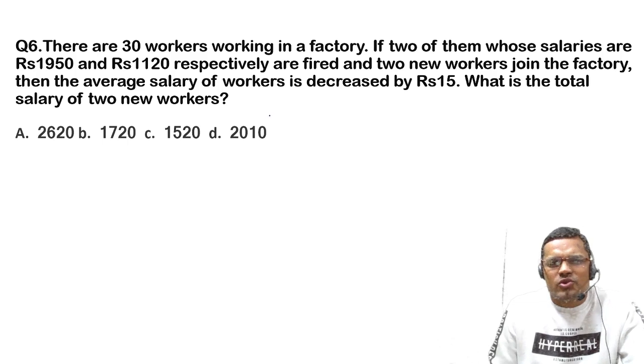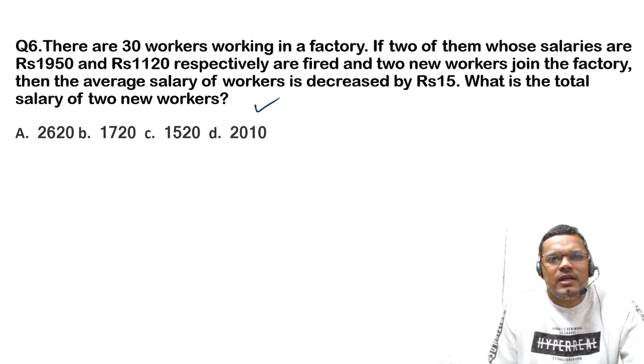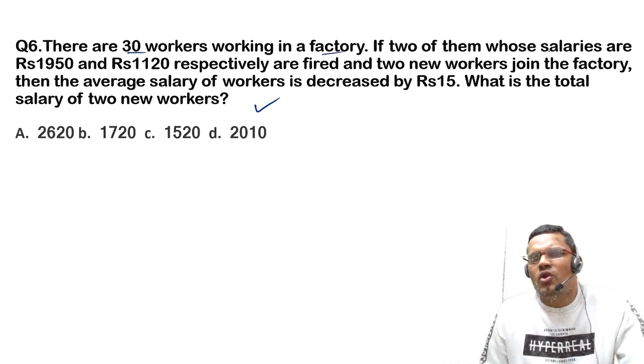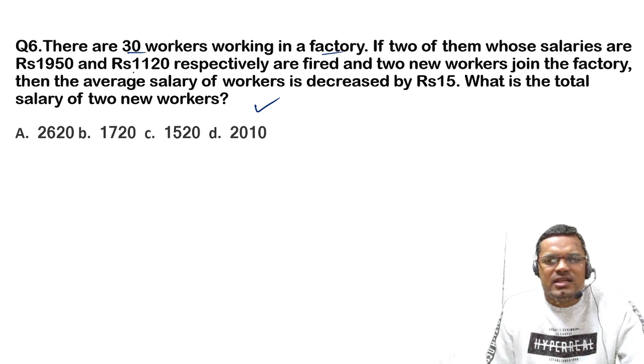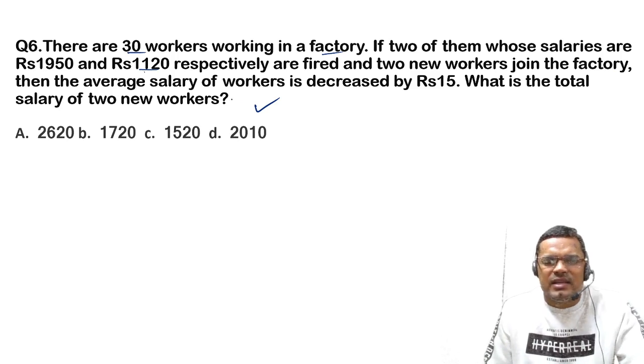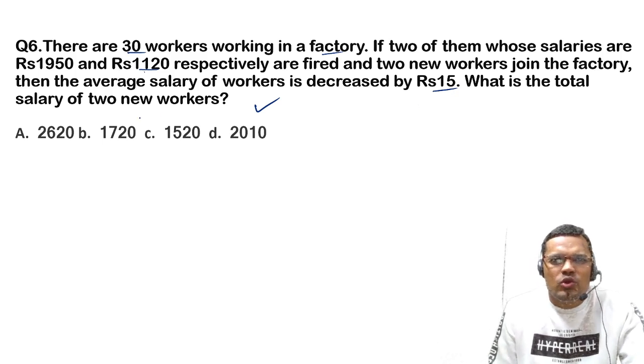Now you can do this question orally without any problem. How can you do it? There are 30 workers working in a factory. If 2 of them whose salaries are 1950 and 1120 respectively are fired and 2 new workers join the factory, then the average salary of the workers is decreased by rupees 15. Then what is the total salary of the 2 new persons?